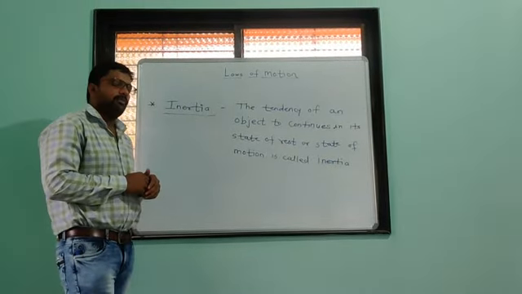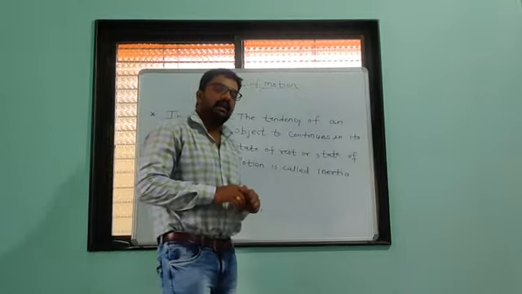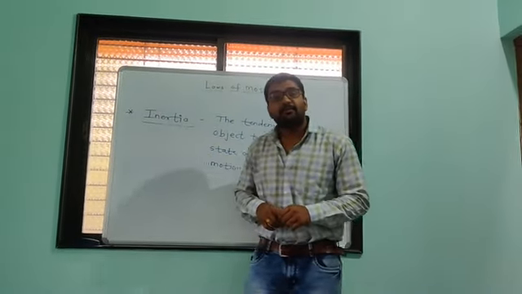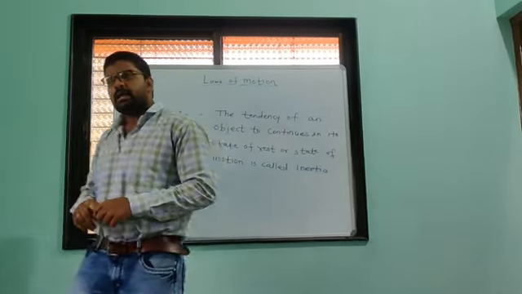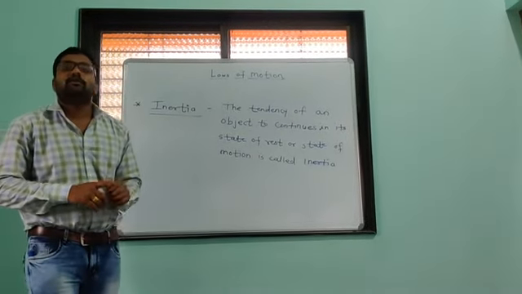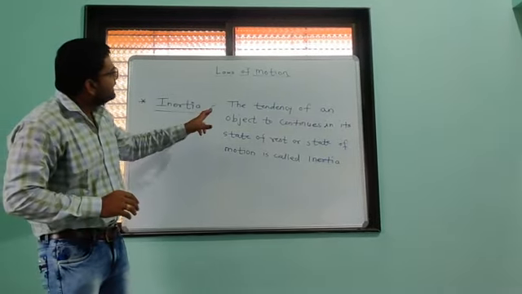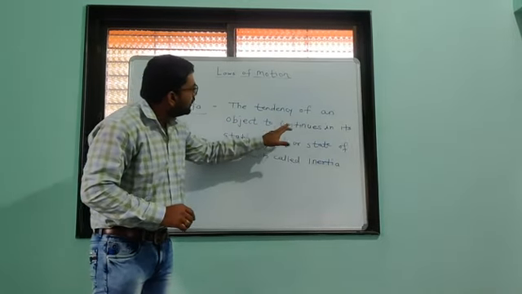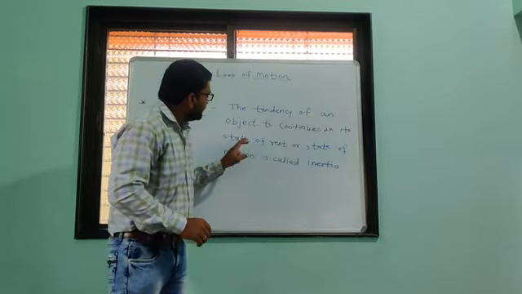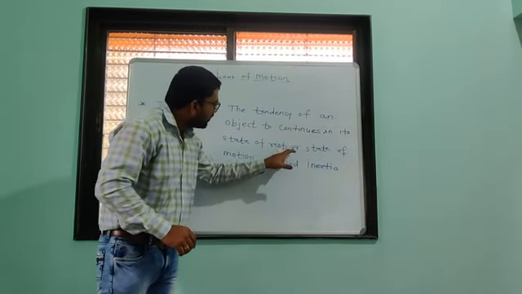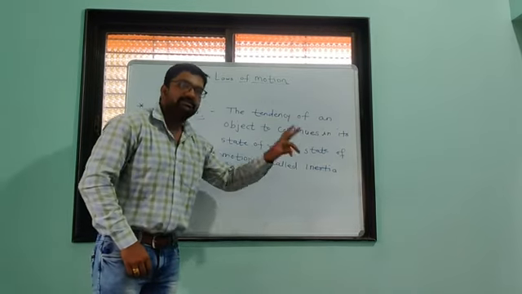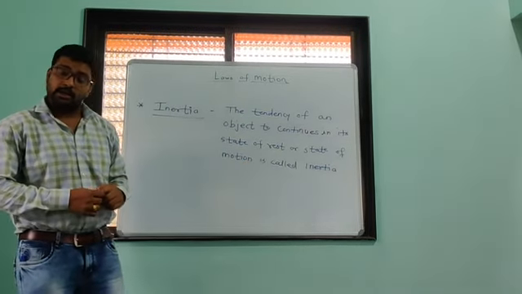Now the next topic, which we have also studied in previous classes, is inertia. If we see the definition of inertia, it tells us that the tendency of an object to continue in its state of rest or state of motion is called inertia.